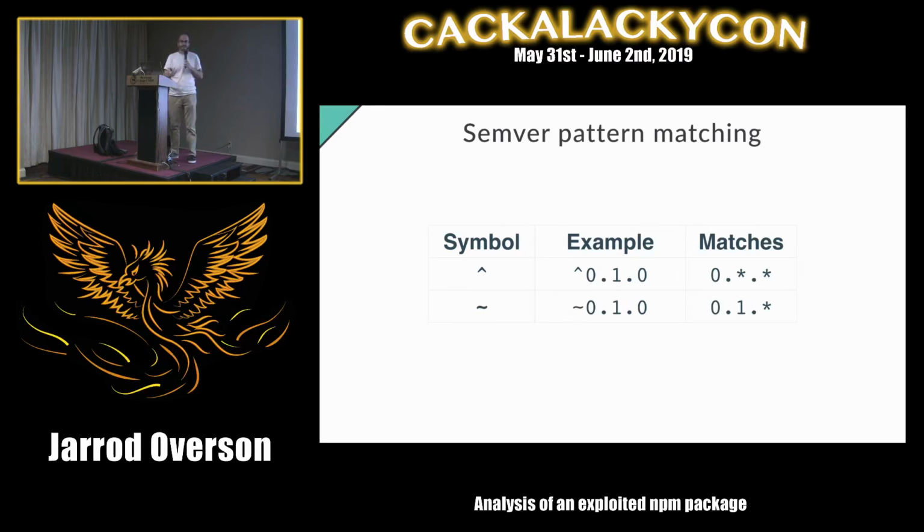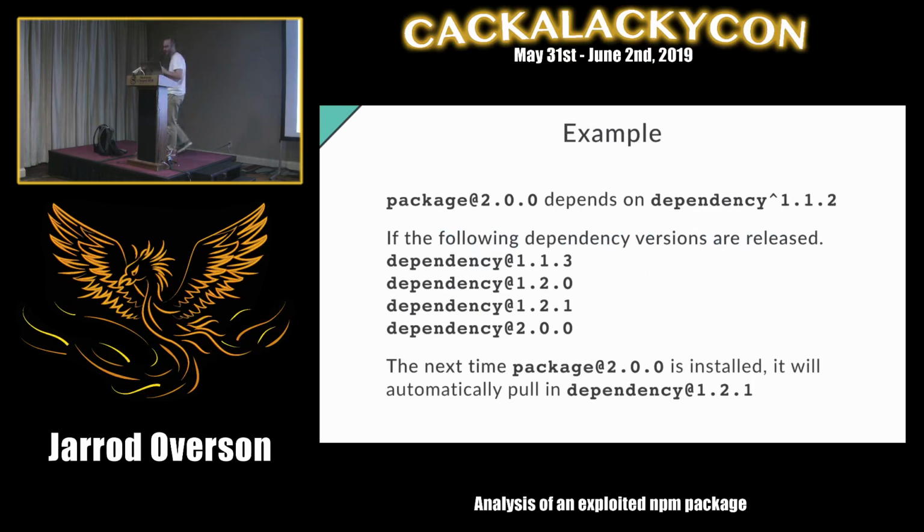It's a convenience thing, but I think as we've learned in security, every time you add convenience, you take away all this other stuff that we grow to love and enjoy. As an example, for package 2.0.0, generic package, depending on generic dependency 1.1.2, let's say package 2.0.0 doesn't change. But over the course of its life, you've had other dependencies get published: 1.1.3, 1.2.0, 1.2.1, 2.0.0.